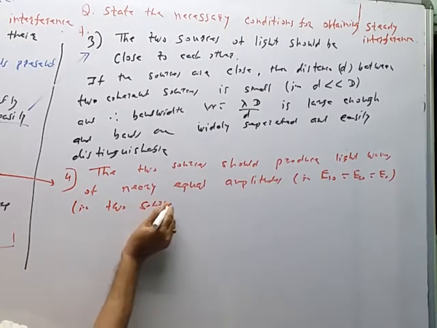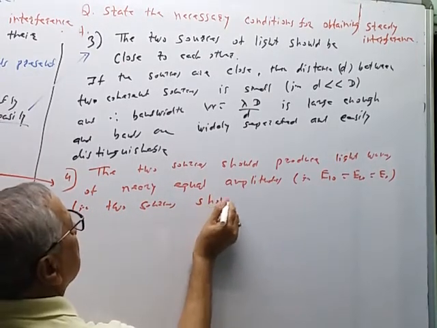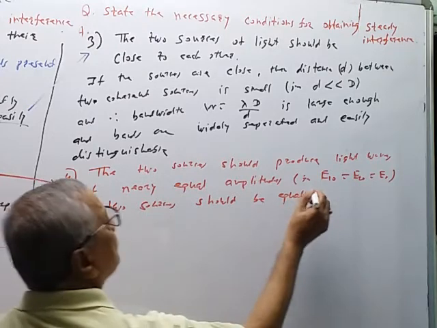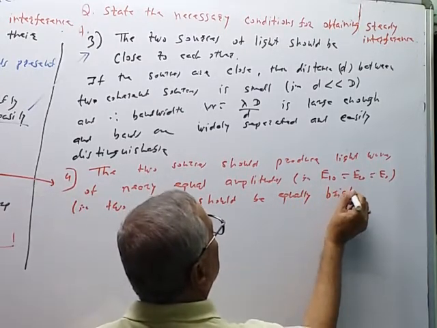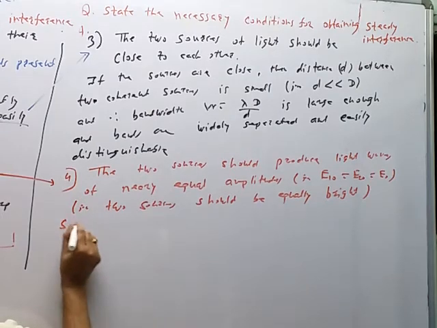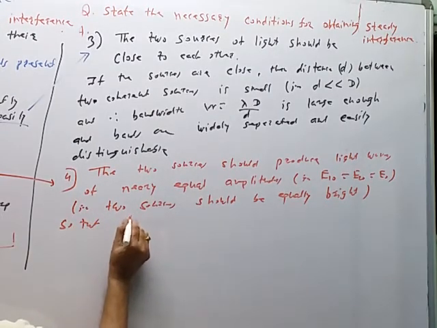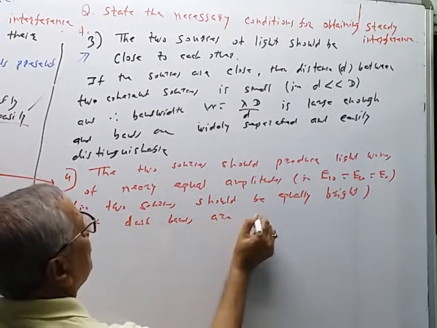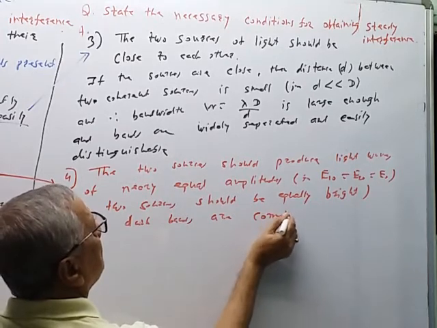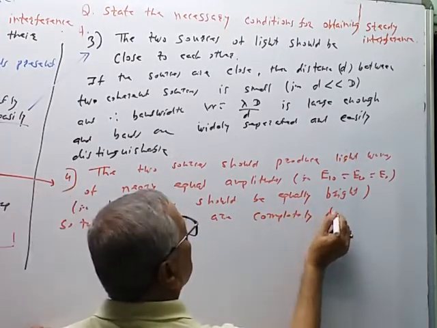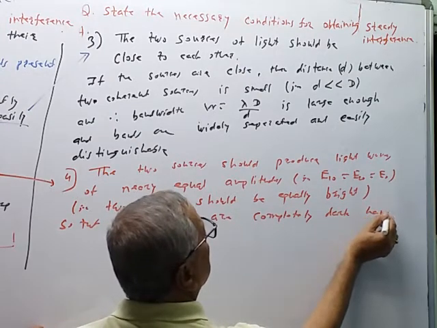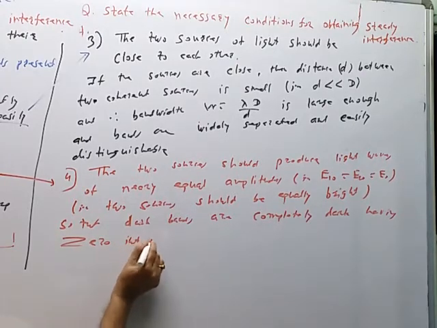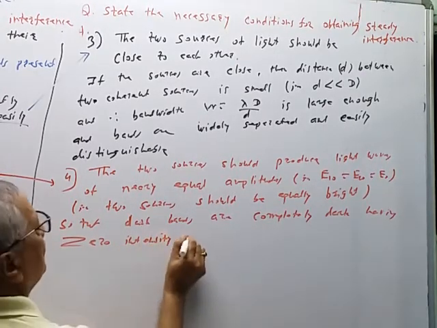The sources should be equally bright so that the dark bands are completely dark, having zero intensity of light.